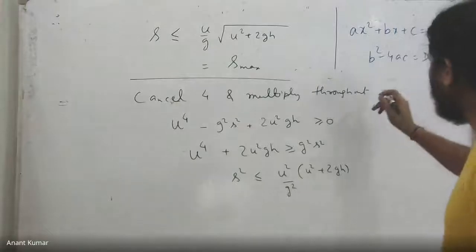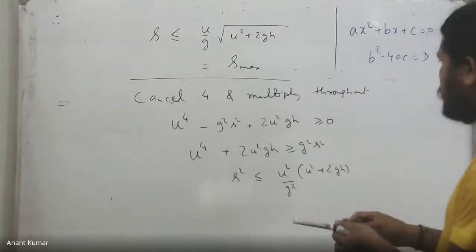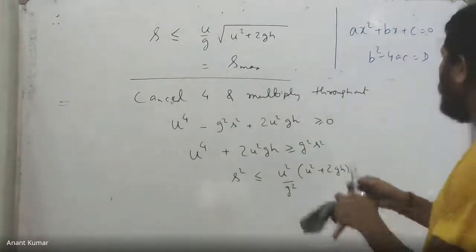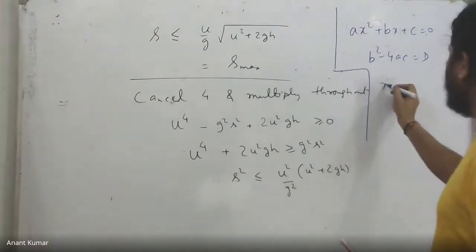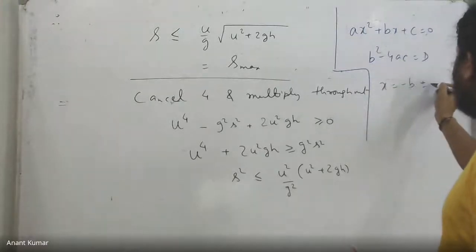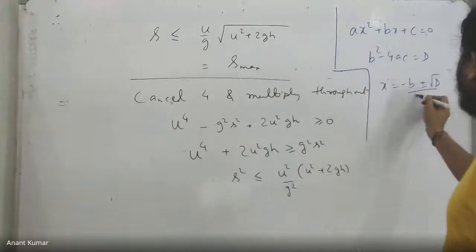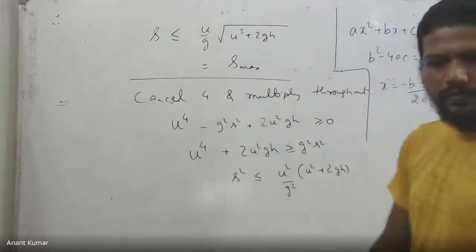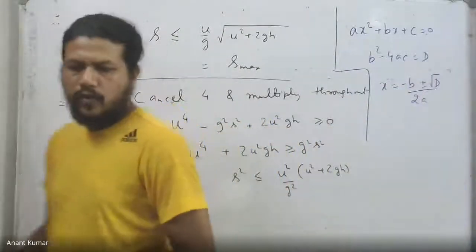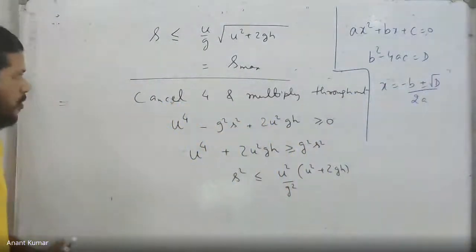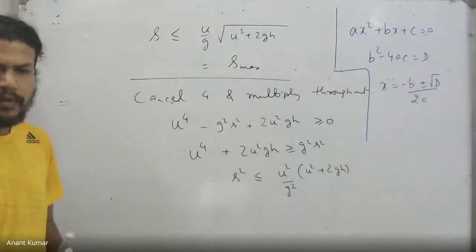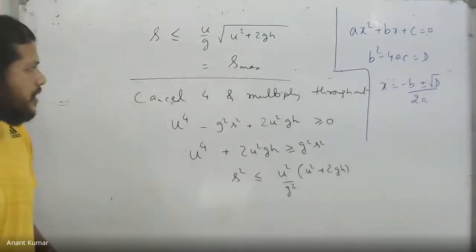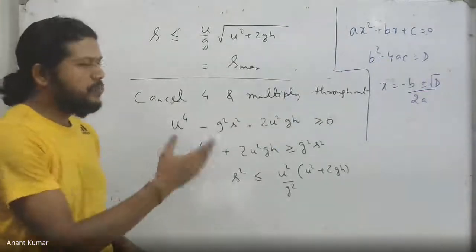If D becomes 0, if you remember the roots of this quadratic, the roots are given by x equal to minus b plus minus root over of d by 2a. So if d is 0, the only root is minus b by 2a. And therefore, in our case as well, the corresponding tan theta for the maximum range over there, I need that tan theta to be equal to minus of b by 2a.